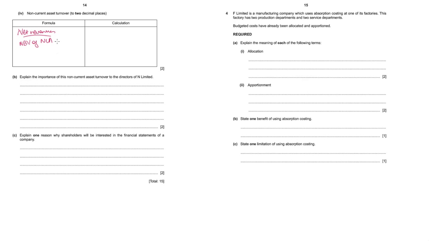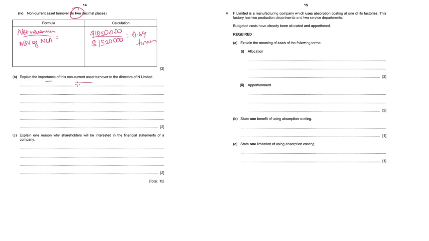Please write the whole thing, don't write abbreviations in the exam. Whatever you get, it'll always be measured in times. Net revenue was 1.05 million divided by net book value of non-current assets, which was 1.52 million. So we get 0.69 times. Here also they're telling you two decimal places, so accordingly you'll have to do.